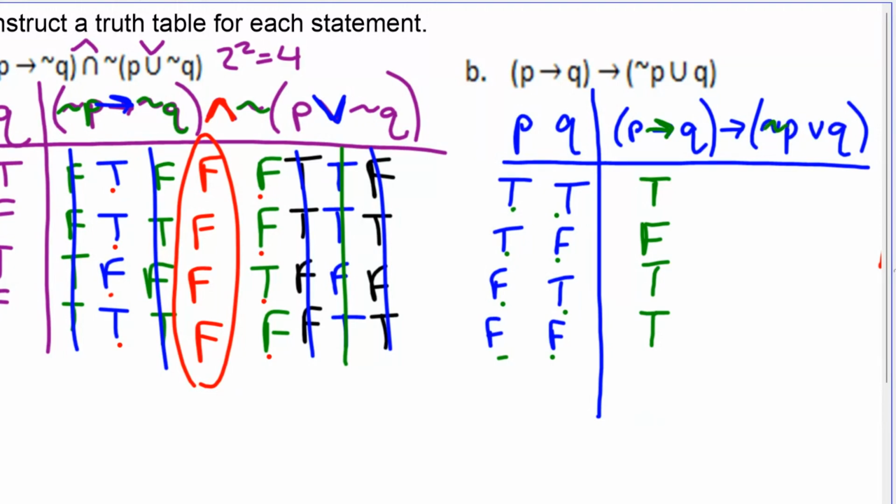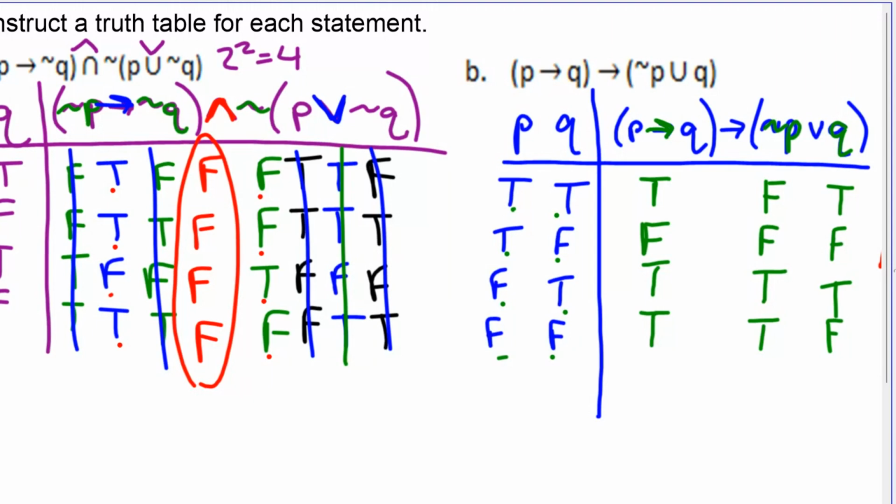Over here, I'm going to do this negation, not P. Not P. I'm going to have false, false, true, true. I'm going to go ahead and copy the Q there. True, false, true, false. That was Q.